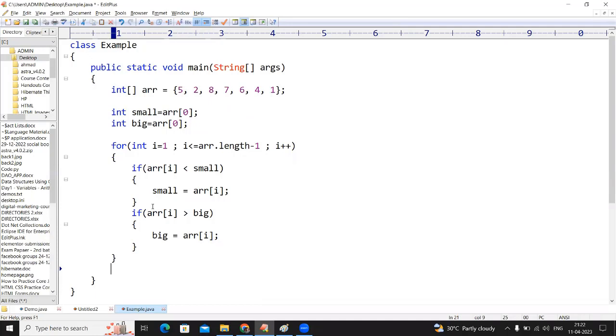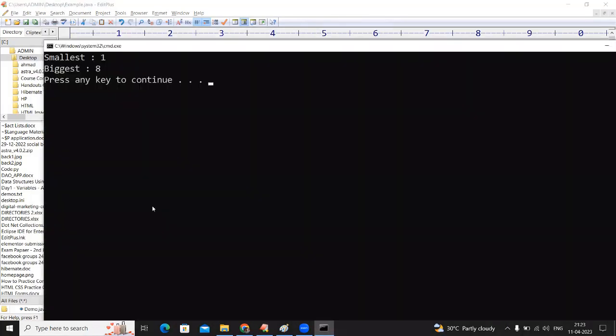In a single loop, we are writing everything. So we are printing the smallest element as well as we are displaying the biggest element also. Smallest element is 1, biggest element is 8.